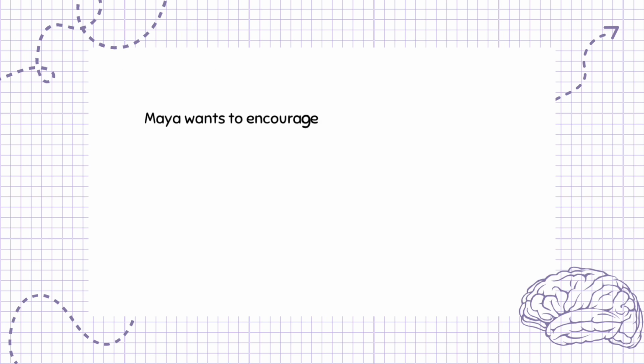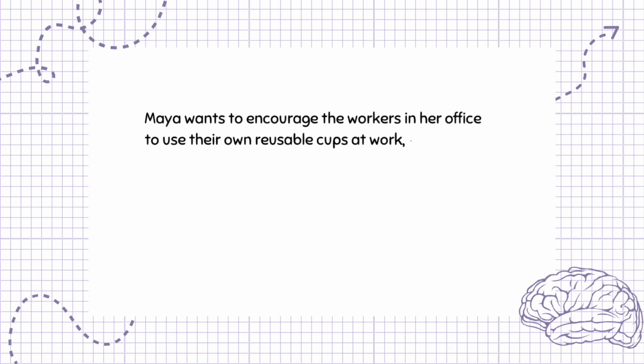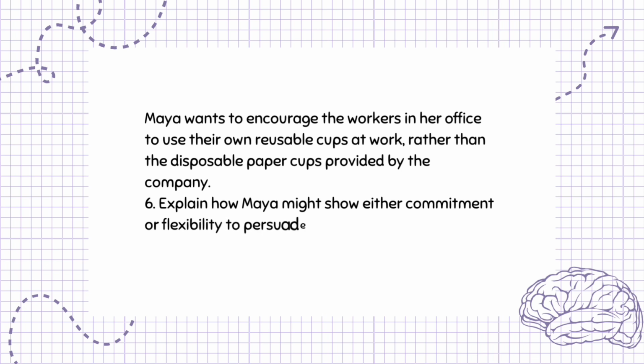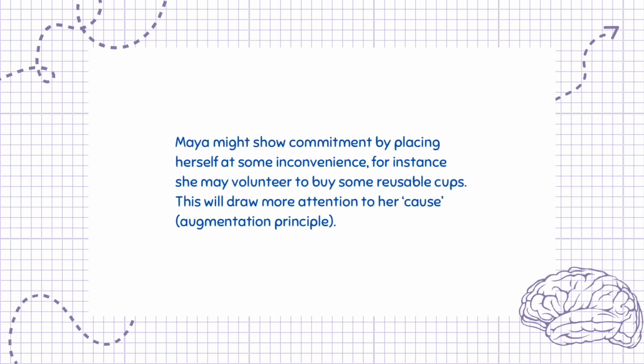Maya wants to encourage the workers in her office to use their own reusable cups at work, rather than the disposable paper cups provided by the company. Question 6. Explain how Maya might show either commitment or flexibility to persuade the workers to change their behavior. 2 marks. Maya might show commitment by placing herself at some inconvenience. For instance, she may volunteer to buy some reusable cups. This will draw more attention to her cause. Augmentation principle.